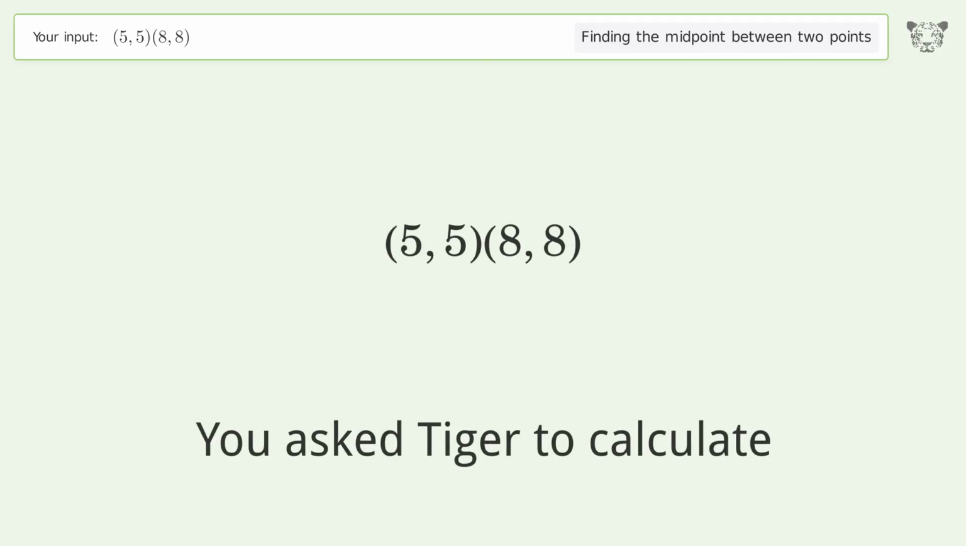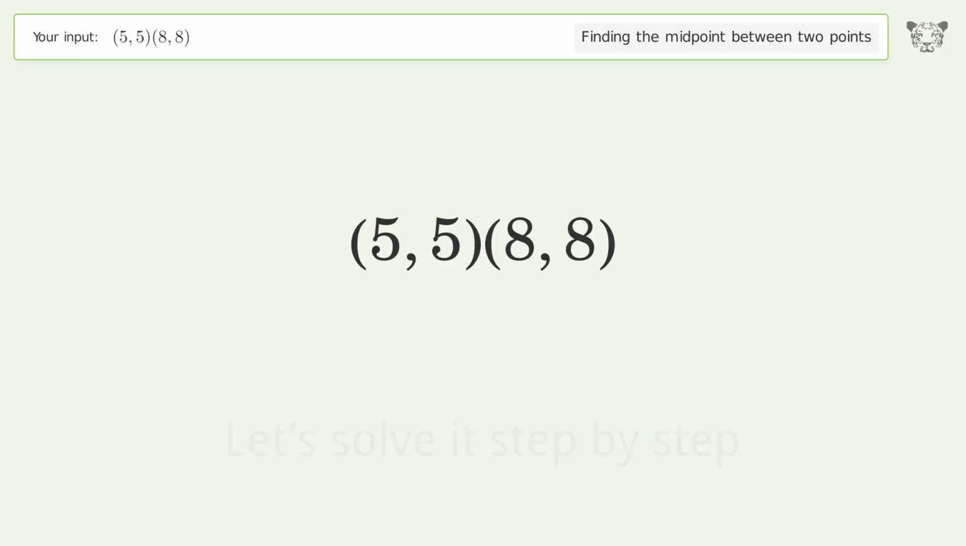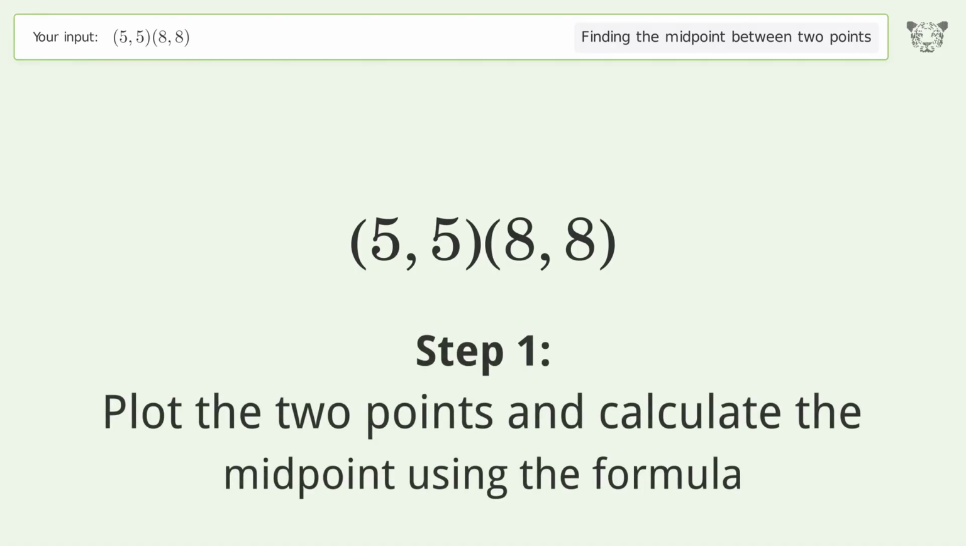You ask Tiger to calculate. This deals with finding the midpoint between 2 points. The midpoint between the 2 points is 6.5, 6.5. Let's solve it step by step. Plot the 2 points and calculate the midpoint using the formula.